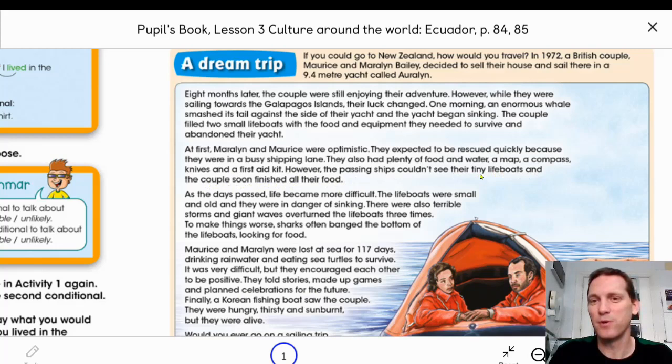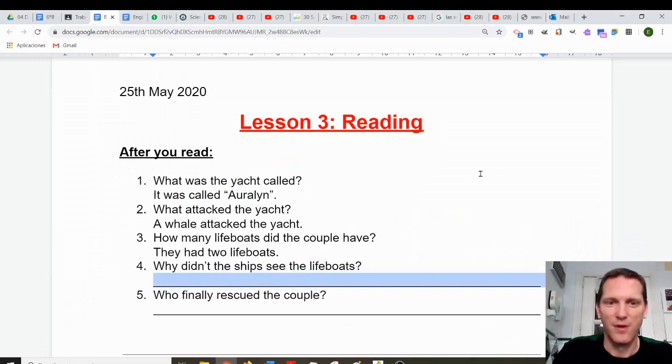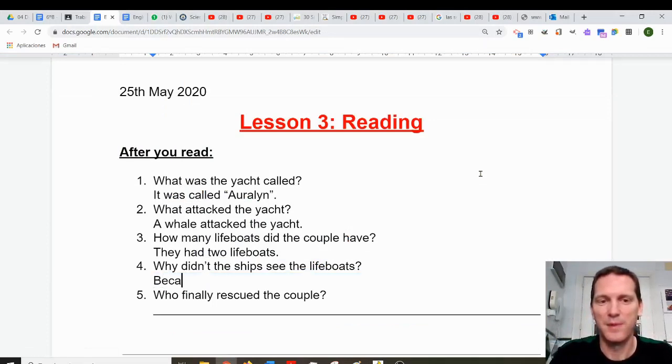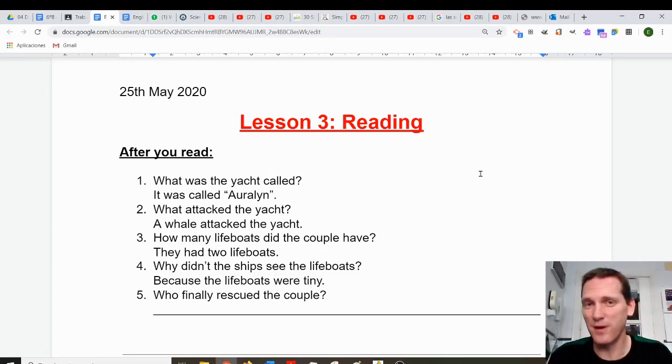I think the key is the word tiny. The lifeboats were so small that the ships couldn't see them. So why didn't the ships see the lifeboats? Because the lifeboats were tiny. They were so small that the ships couldn't see them.